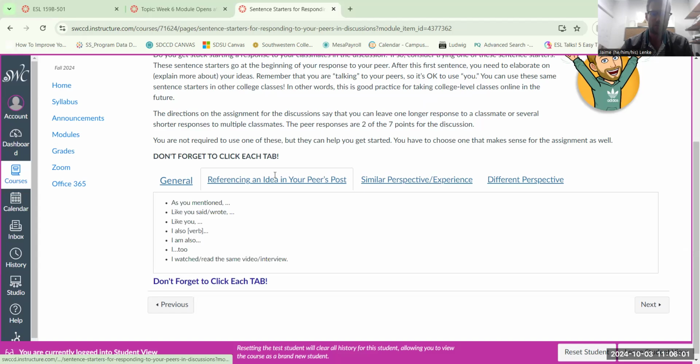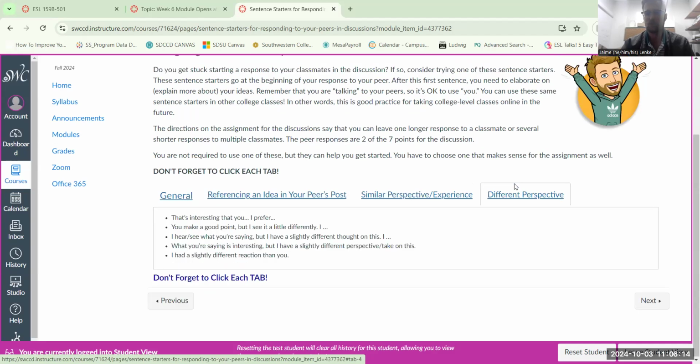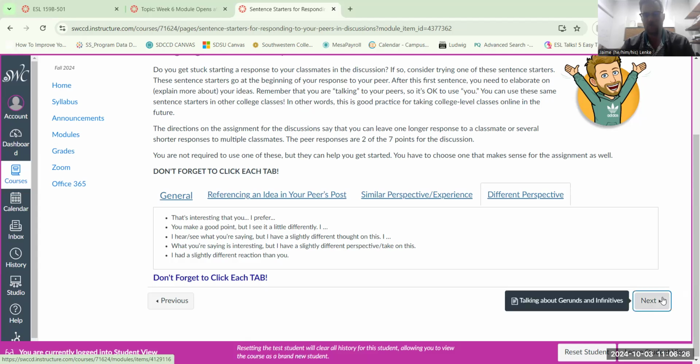Or if you want to reference something they said, like you wrote, I really like this thing that you said. Or if you agree with them, then you can use these sentence starters to express that. Or if you don't agree with them, which is quite normal as well, right? You can use this to talk about how you have a different opinion than they do as well. Okay, so you'll use these sentence starters. Then you click next. Again, just information for you to read.